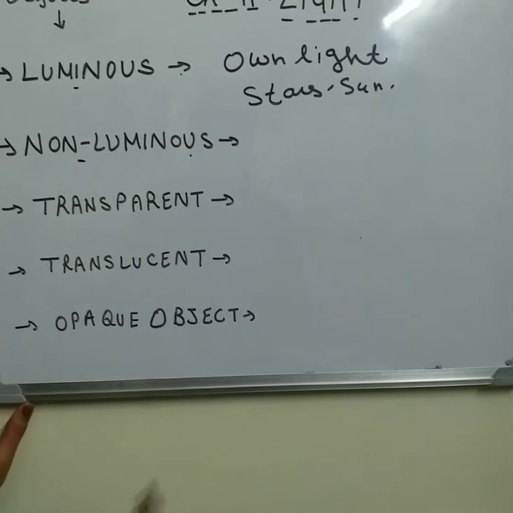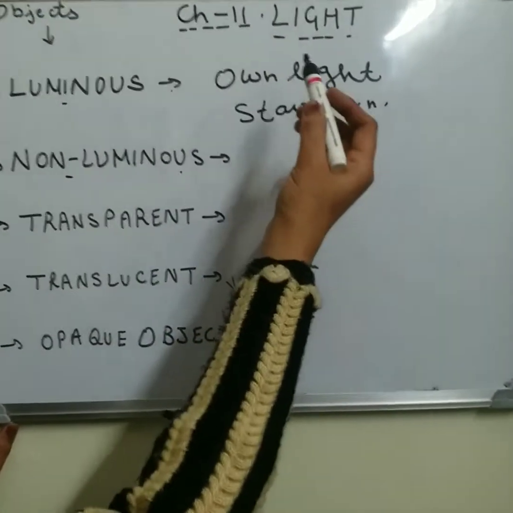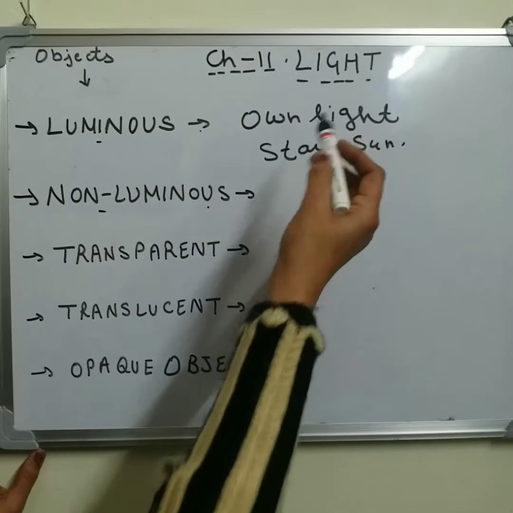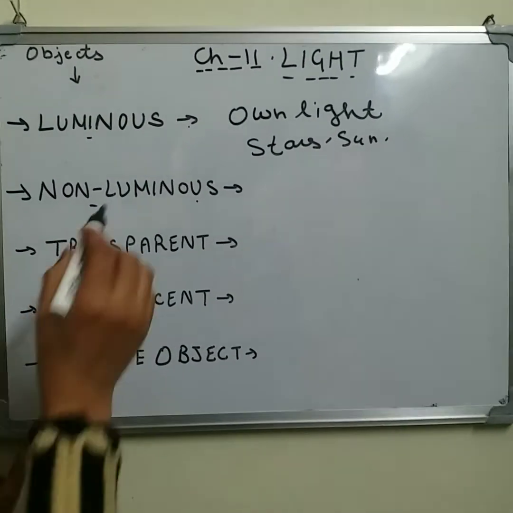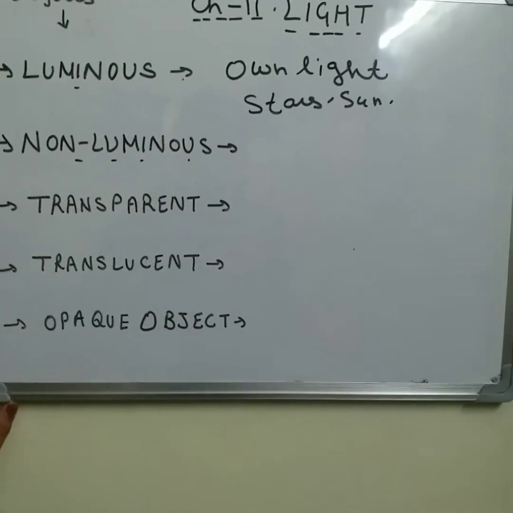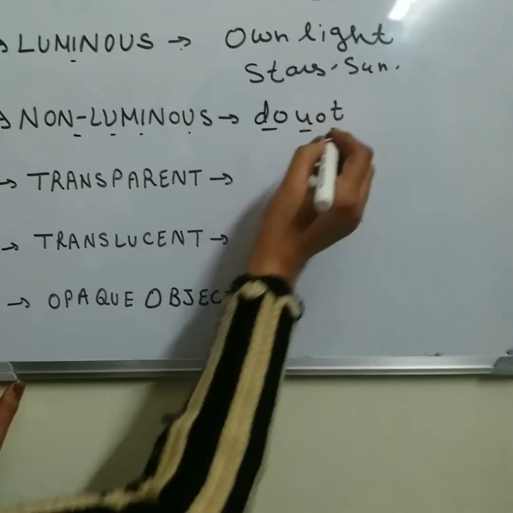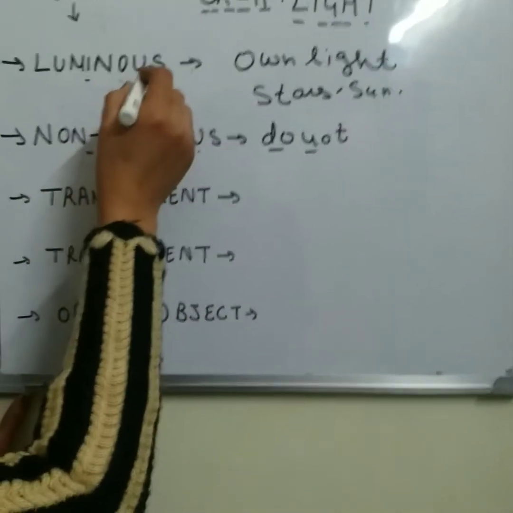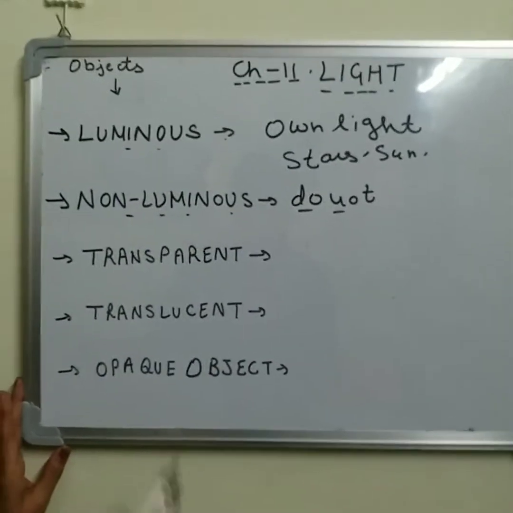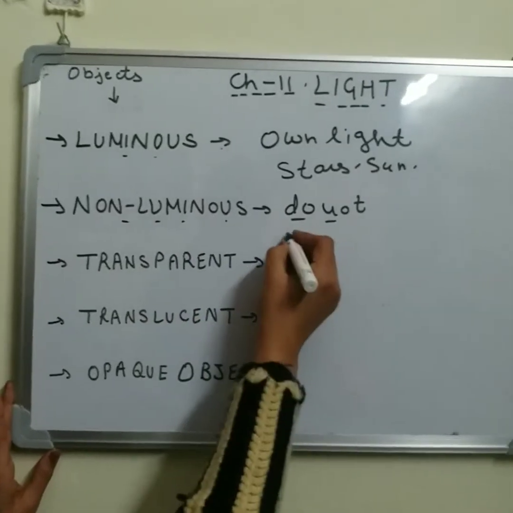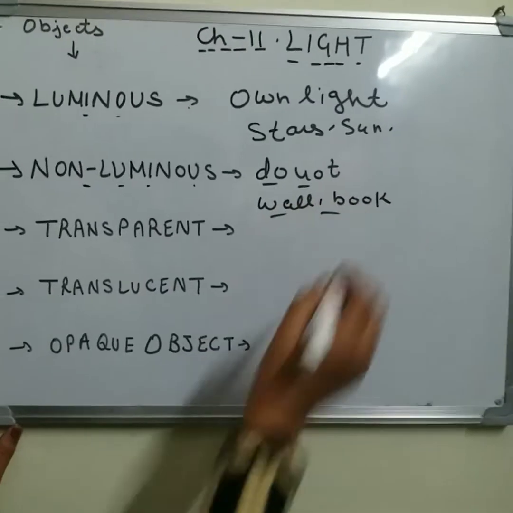And due to that light, we are able to see the objects around us. When the light reflected from the object reaches our eyes, we are able to see. Now, non-luminous objects are those which do not emit their own light. We are able to see them due to the luminous object's light. For example, a wall and a book are non-luminous objects.